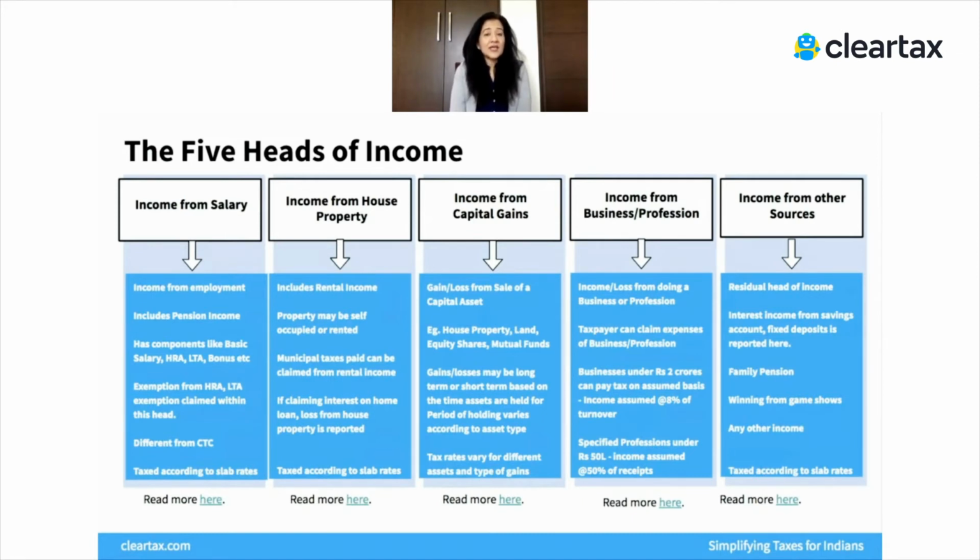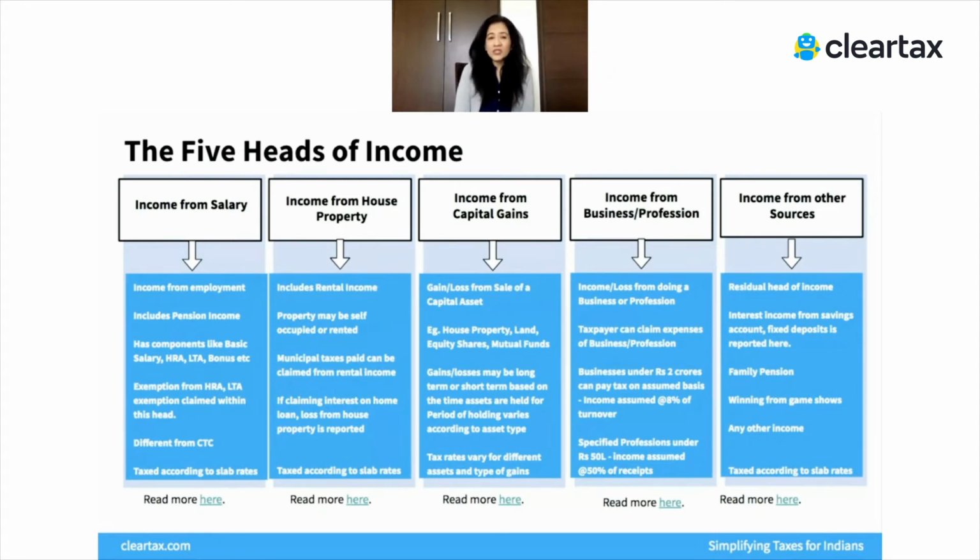Coming to capital gains. Capital gain income is always from a capital asset. That's how you can remember it. Some quick examples: a house property, a piece of land, a building, some jewelry, some valuable paintings. These are all capital assets. Your mutual funds, equity shares, debt mutual funds, these are all capital assets. Remember, income from capital gains always happens when you sell a capital asset, so that income is reported under this head.